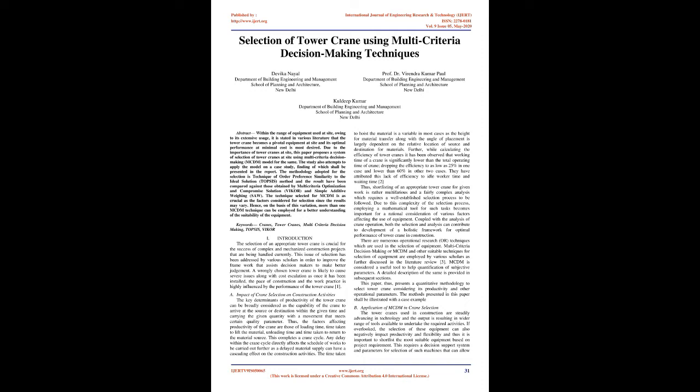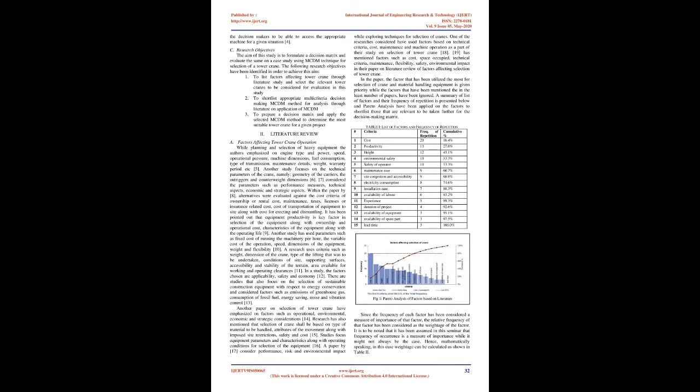Thus, shortlisting of an appropriate tower crane for a given work is rather multifarious and a fairly complex analysis which requires a well-established selection process to be followed. Due to this complexity of the selection process, employing a mathematical tool for such tasks becomes important for a rational consideration of various factors affecting the use of equipment. Coupled with the analysis of crane operation, both the selection and analysis can contribute to development of a holistic framework for optimal performance of tower cranes in construction.